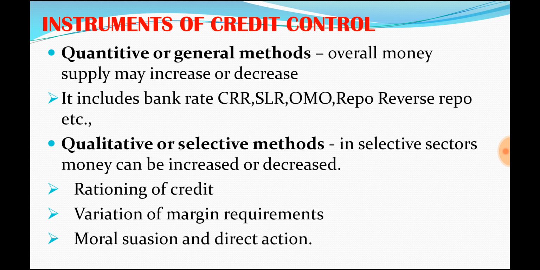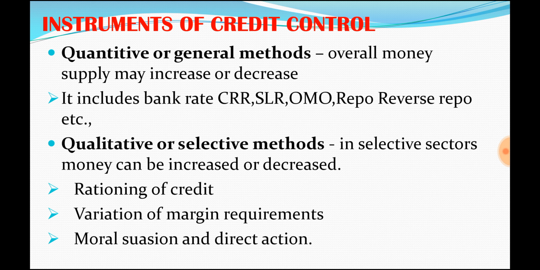See, generally the money supply in the economy could be increased or decreased by RBI by using these methods. In fact, that is the major aim of the monetary policy, either to regulate the money supply, either to increase or decrease. This the RBI does by the instruments of credit control. So there are two major categories, two major differentiations.